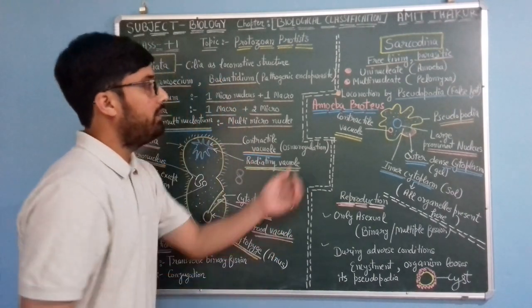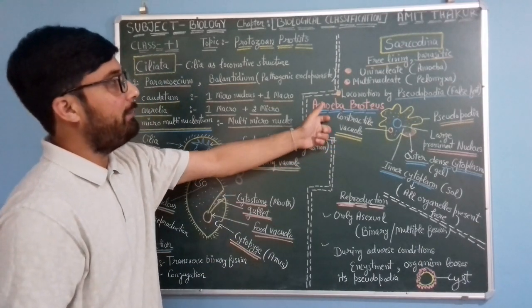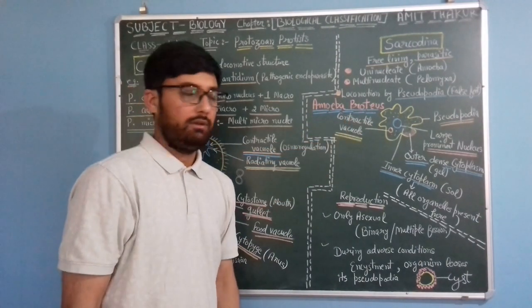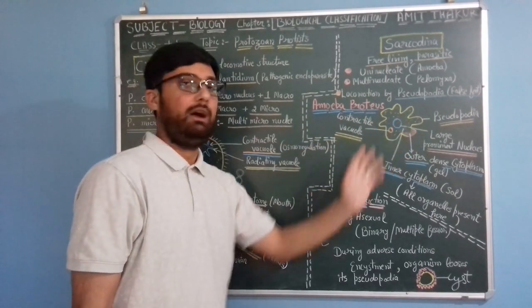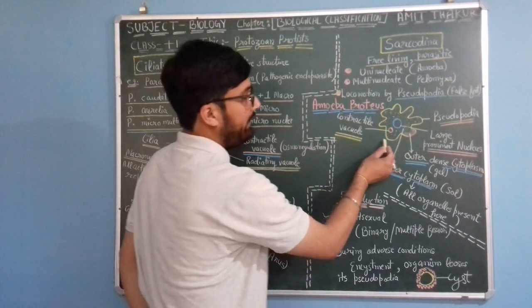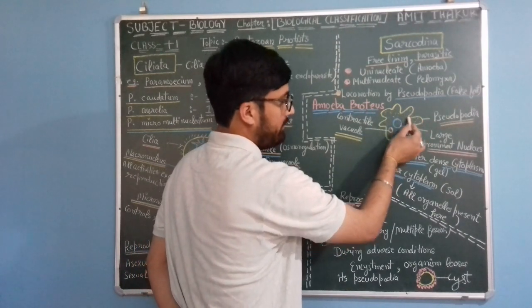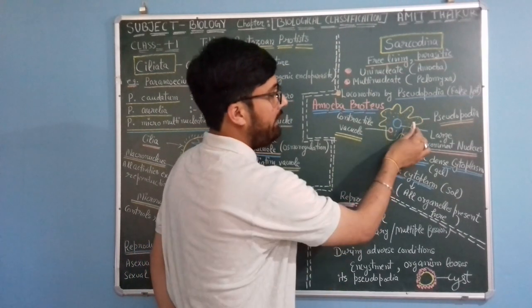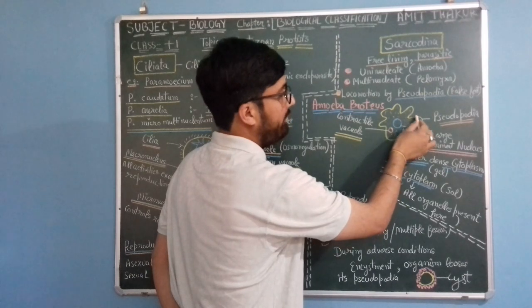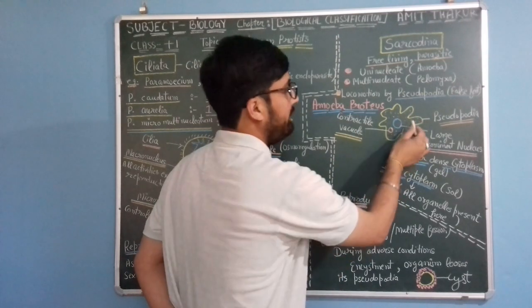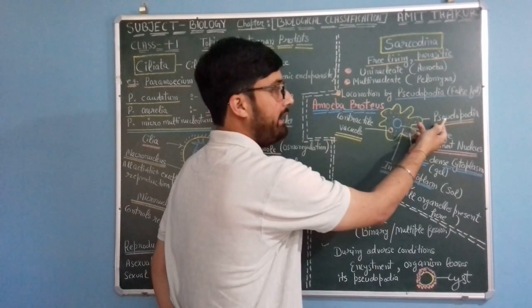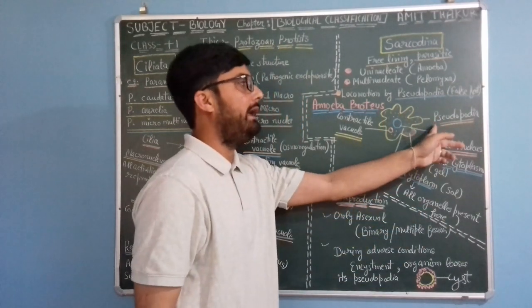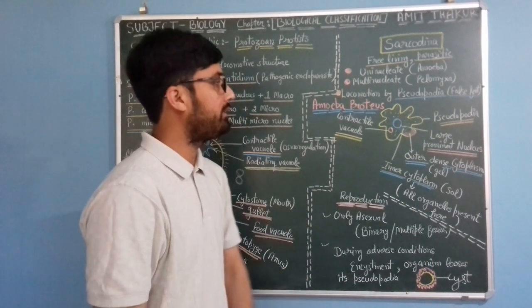So how does an amoeba do that? The most famous example is Amoeba proteus, and I think you might be aware of this structure. This is an irregularly shaped amoeba, this is the cell membrane, and these finger-like structures are pseudopodia, which help in locomotion.